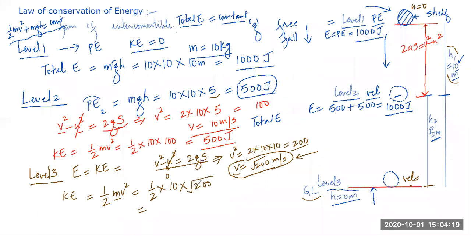I'm sorry, I will do the square of this. So this will be equal to 1 by 2 into 10 into 200. Students, so interesting. This is 100. Again, 100 into 10 is 1000 joule. Isn't it interesting? Total energy here is kinetic energy, that is also equal to 1000 joule. Law of conservation of energy is proven by our own way.